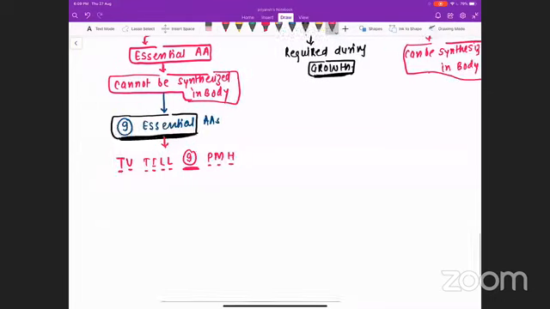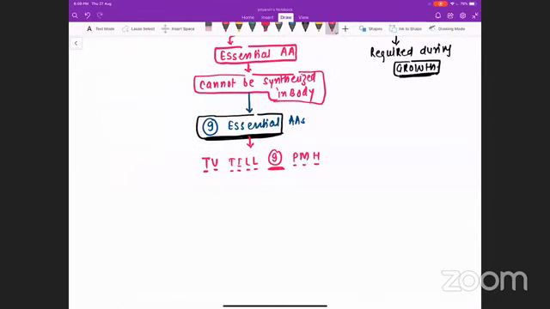So, for example, let's say I ask a question: no need to write this part. If I ask you, isoleucine, is it essential or not? Isoleucine is an essential amino acid or not? You will take the initial I. I is there in the mnemonic. Yes, I is there in the mnemonic. It is essential. So this is how we are going to identify whether the amino acid is essential or not. We will take the initial and look for the initial which is there in the mnemonic, TV till 9 p.m. H.